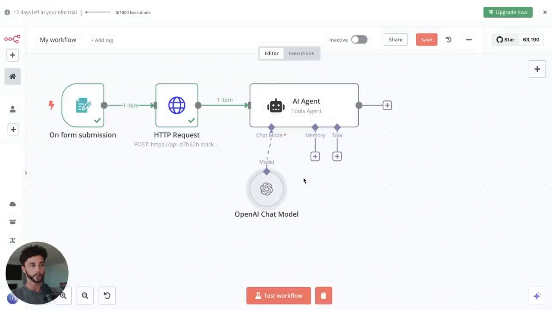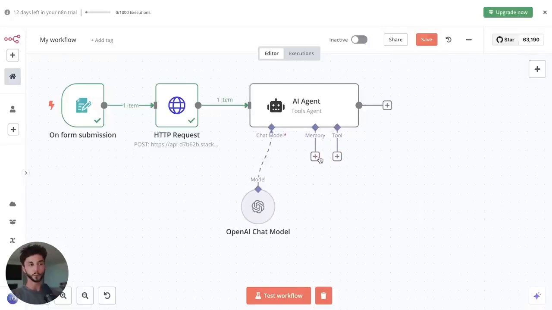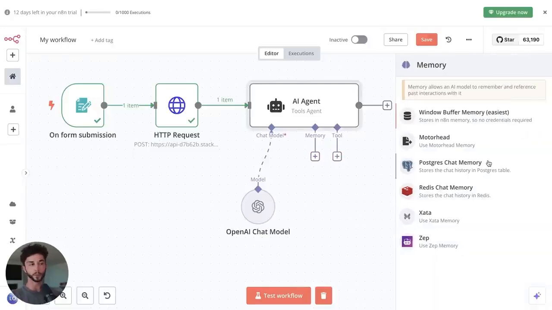And if we go back again, you can see that we now have the memory and the tools that we can connect. So of course we have the tools, which we've talked about a lot in this video already. We can connect multiple different tools here, as we're going to do in a second. And then we also have memory set up here, which is a little bit outside of the scope of this video. As I said, in most platforms, it comes built in, but n8n is a bit more of a developer-centric platform. So if you wanted to play around with different forms of managing memory, you can do that here. In our case, we're not going to be touching it.